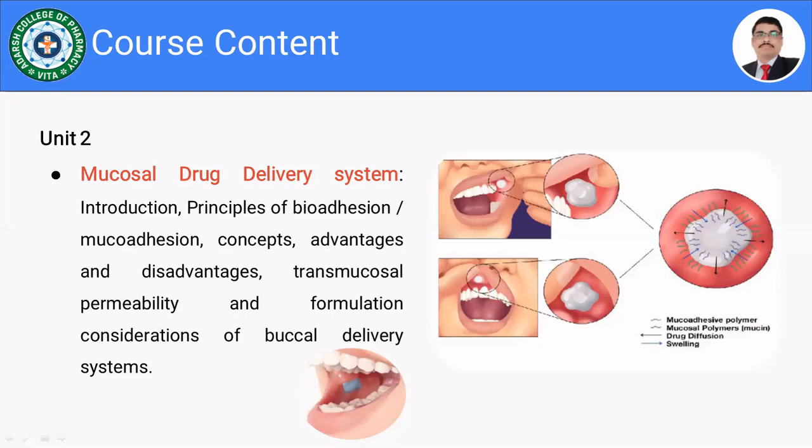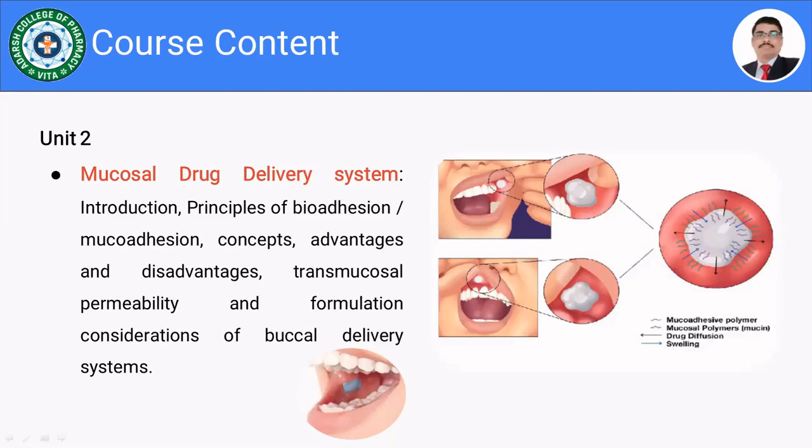Is there any mucoadhesive polymer available in the market? Naturally it is available, or any synthetic or semi synthetic. Maybe you are aware of Carbopol 934P, where P stands for pharmaceutical grade. Carbopol has a good mucoadhesive property, and it is possible to formulate and design mucoadhesive drug delivery systems by using Carbopol 934P. But it is not a good matrix former.